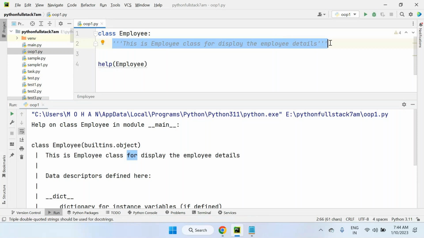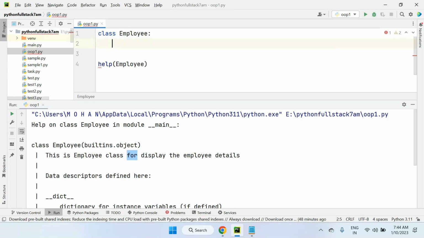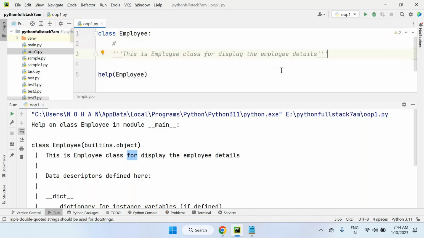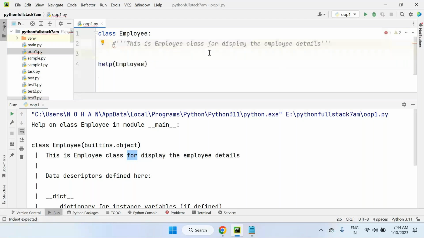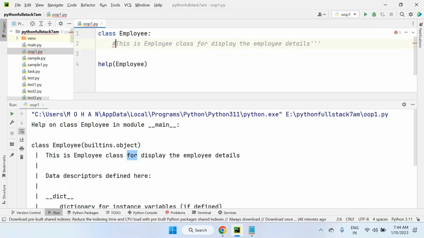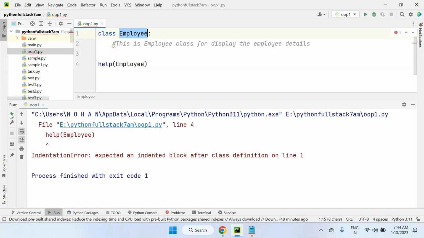But you can see I'm not using this. I'm just commenting this. Let's include this into the comment section. Now it comes under the comment section. It is not your description. Right now it will give an error, because inside the class body nothing is there. Indentation error will come. A comment means this line will not be considered by the Python interpreter. So a class should not be empty.